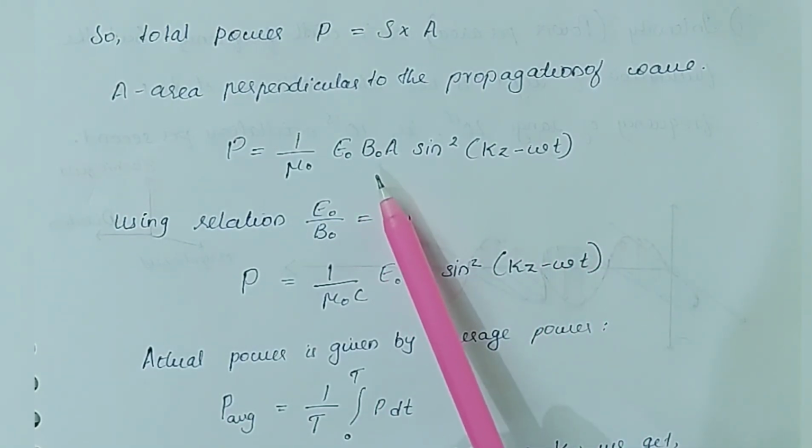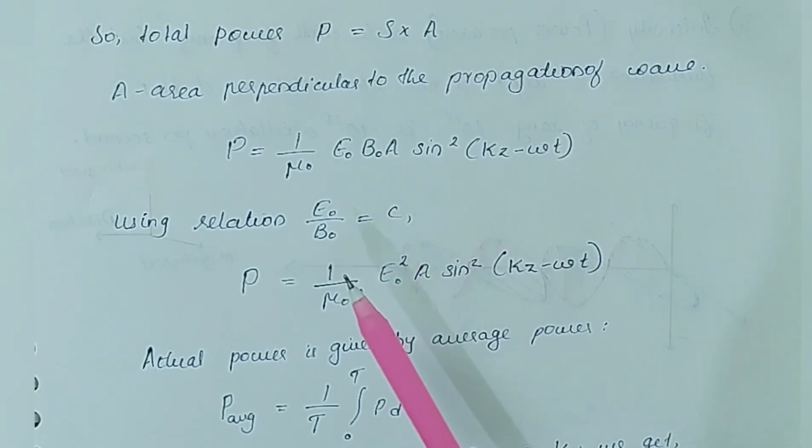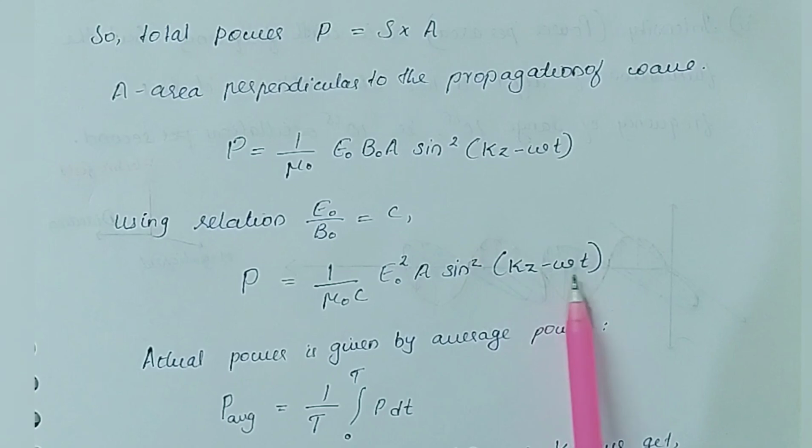Here we use the relation E naught by B naught equal to c, and we convert B naught in terms of E naught, and we get the expression P is equal to 1 by mu naught c E naught square A sin square (kz minus omega t).